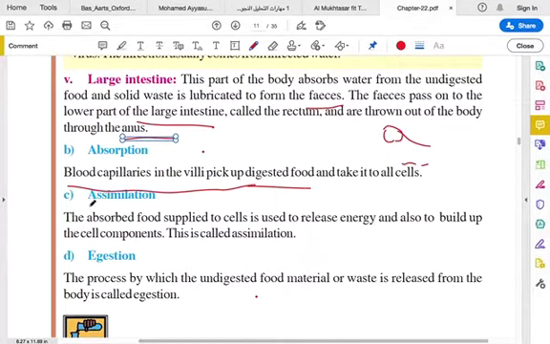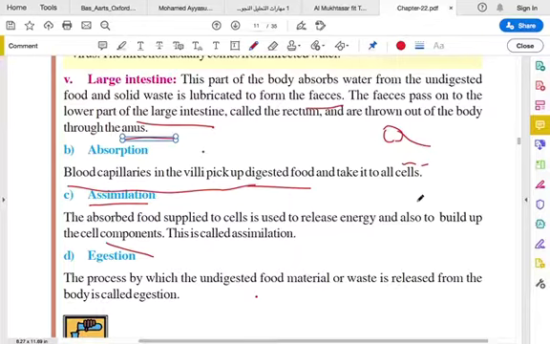Then the next process is called assimilation. The digested food is taken into different cells. Now they have to be supplied to the cells to release energy and build up the cell components. So we have the absorbed food taken into different cells.